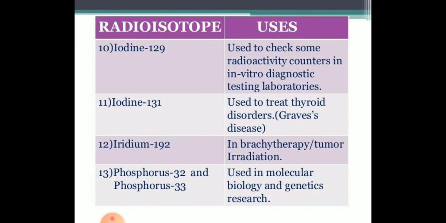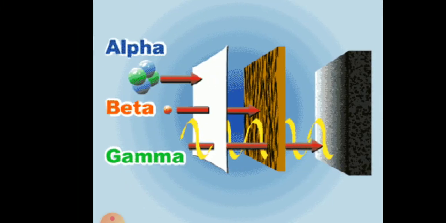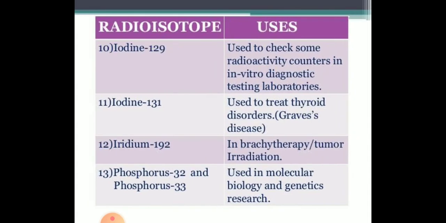So first we will study about radioactive isotope. Iodine 129. It is used to check some radioactivity counters in vitro diagnostic testing laboratory. Iodine 131 used to treat thyroid, that is goiter disease.